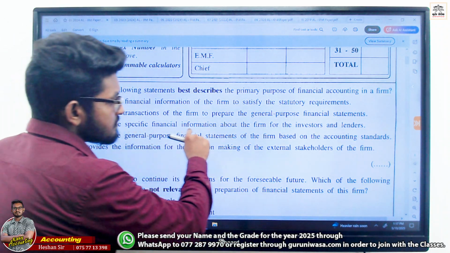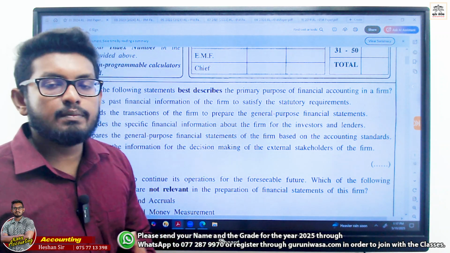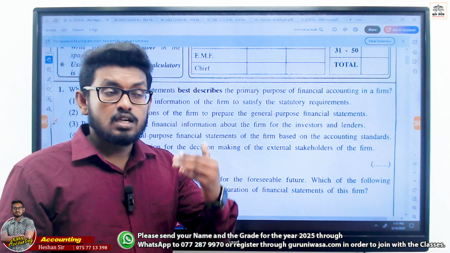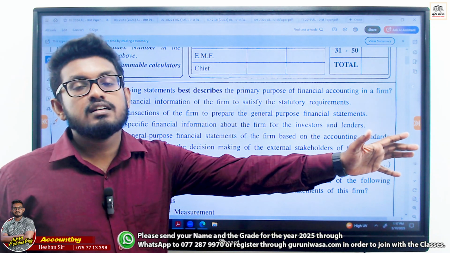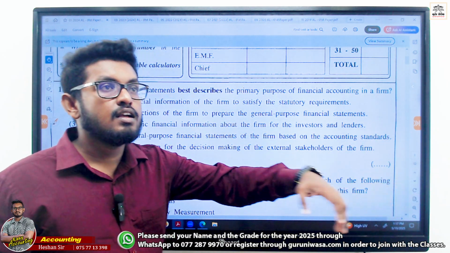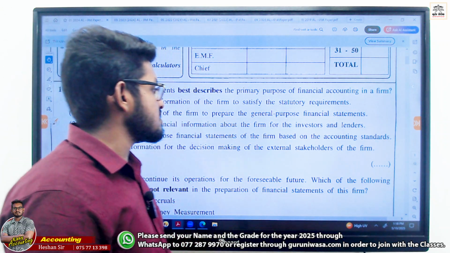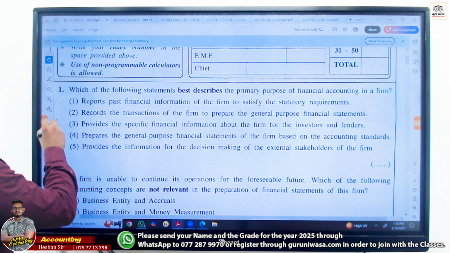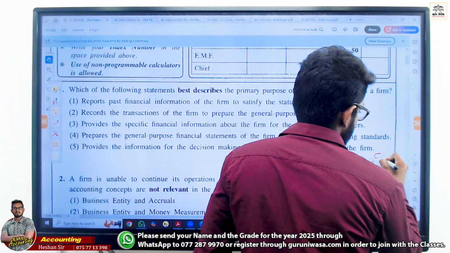Prepare the general purpose financial statement based on the accounting standards. We prepare mainly based on the accounting standards, but the main purpose is providing the financial statements to stakeholders, right? Now in here, provide the information for the decision making of the external stakeholders. The answer is number 5. Number 5 is the answer. Clear?